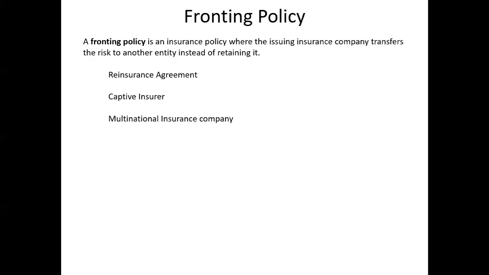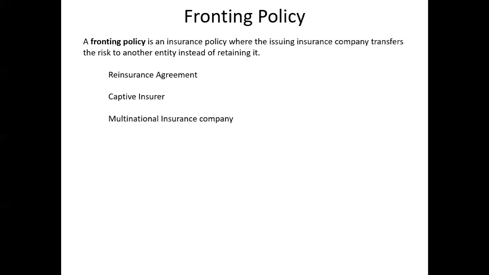Whereas with a fronting policy, the insurance company will issue the policy, but as per the definition, they will transfer the entire policy to a different entity. That entity could be another insurance company, or it could be the insured itself when you talk about captive, or it could be a reinsurance company when an insurance company wants to reinsure the entire risk. Those are some examples.